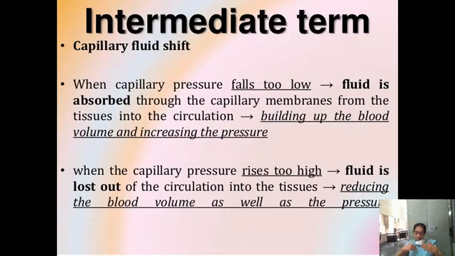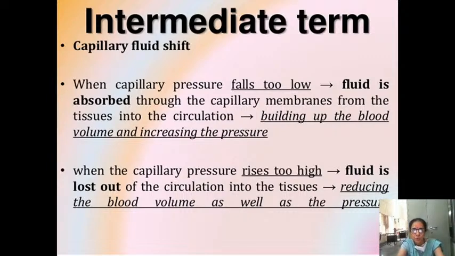The fluid should come from the extravascular compartment to the intravascular compartment. So fluid is absorbed through the capillary membrane from the tissues into the circulation, building up the blood volume and increasing the pressure. So fluid from the extravascular compartment should come into the vascular compartment to maintain your blood pressure.